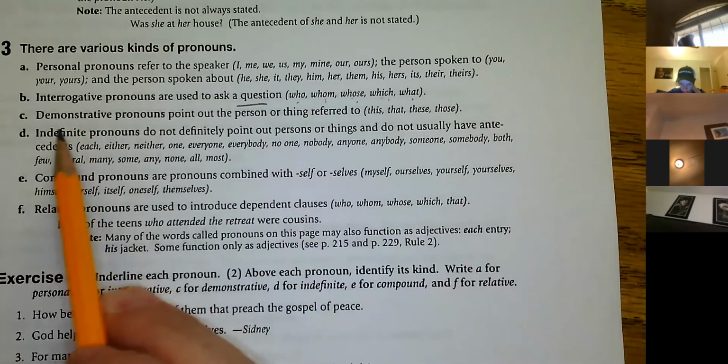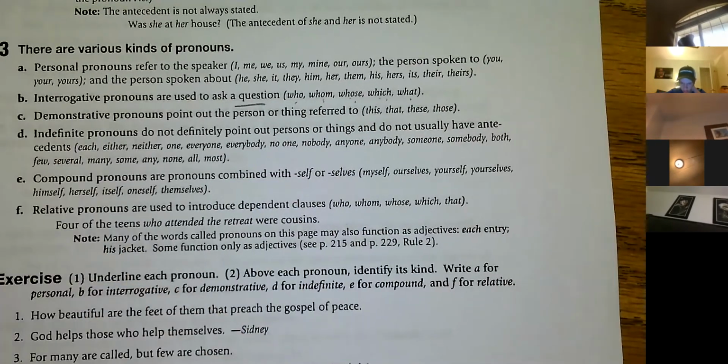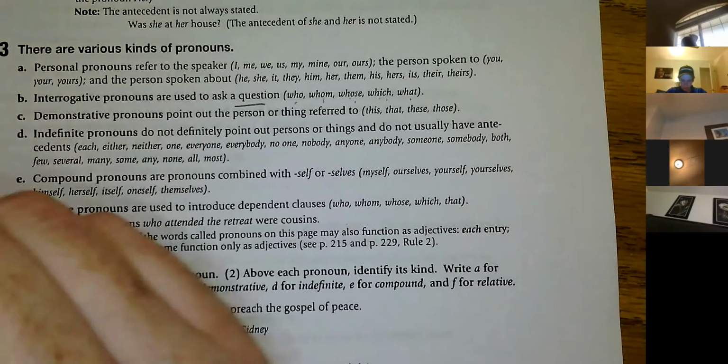Okay, demonstrative pronouns are pronouns that you use when you're demonstrating something. So, like, if you're looking at me, this pen, I'm demonstrating the pen or pencil. I put it down and I point to it, that pen or that pencil. If I have two of them, these pencils. Okay. If they're on the table and I point to them, those pencils, right? I'm demonstrating things. So that's why they're called demonstrative pronouns.